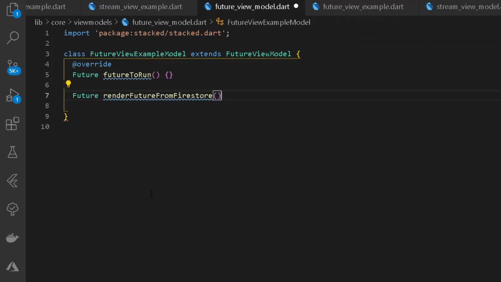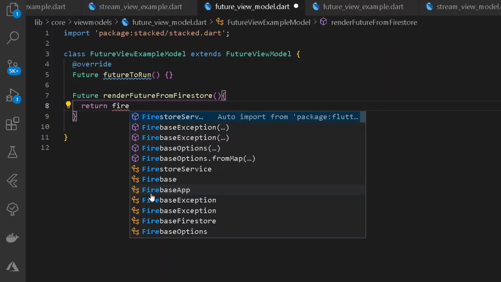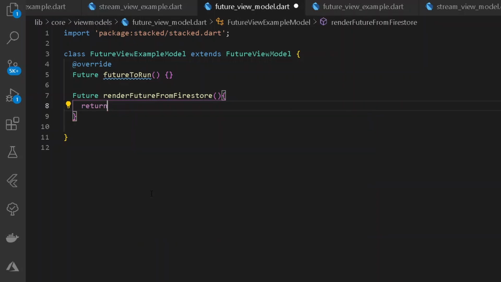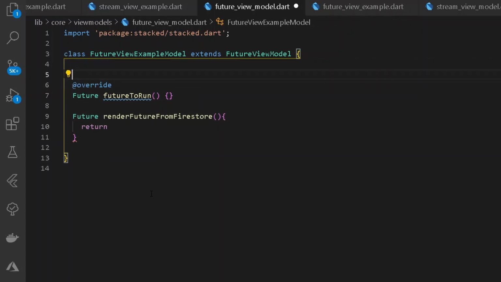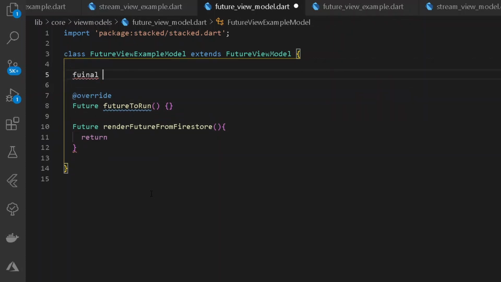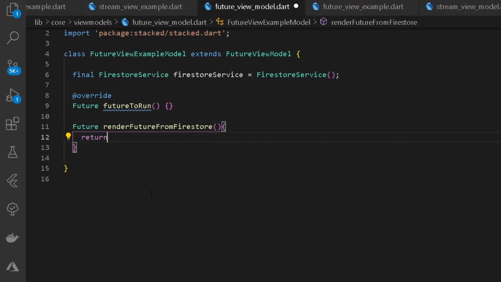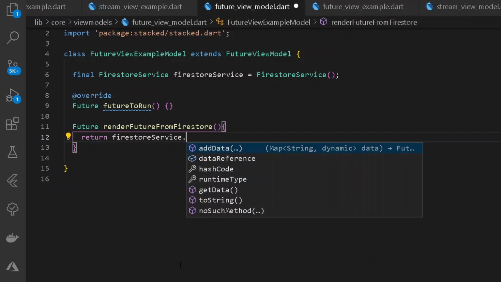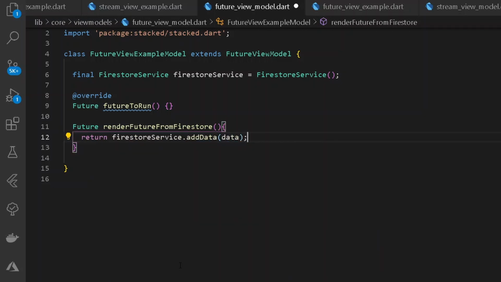So here under this, we shall be simply having a return statement for Firestore service. Under the return statement, we shall be moving at the top, and here let's have a new final instance. Cool. So now we can come down here, and here we shall be having our entire future method. Let's have Firestore service dot add data.